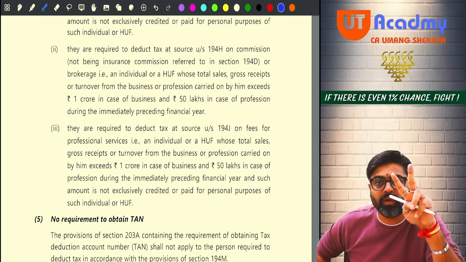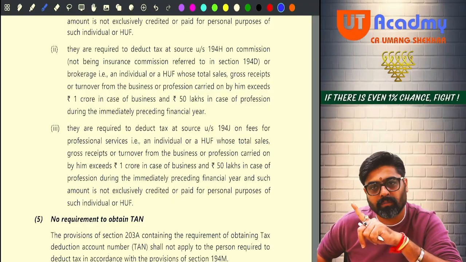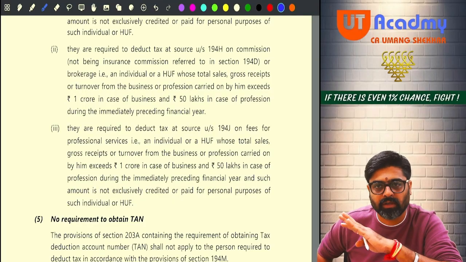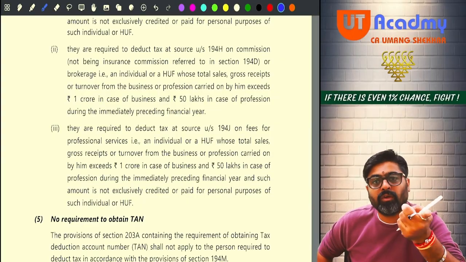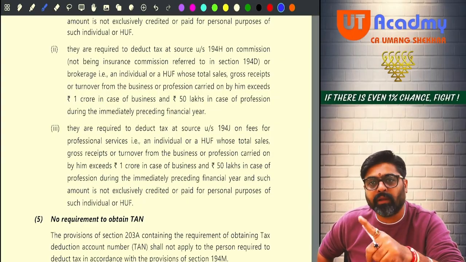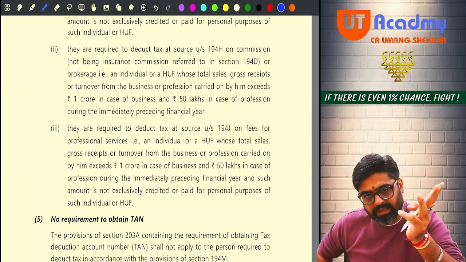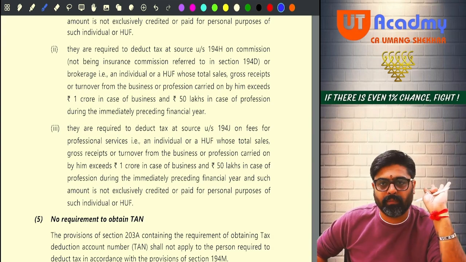When are you going to come under 194M? If you are an individual or HUF whose last year turnover or gross receipt was not more than 1 CR, not more than 50 lakhs, and you were not liable, because of that reason you were not liable to deduct TDS under 194C, 194H and 194J, only then you are supposed to come here.